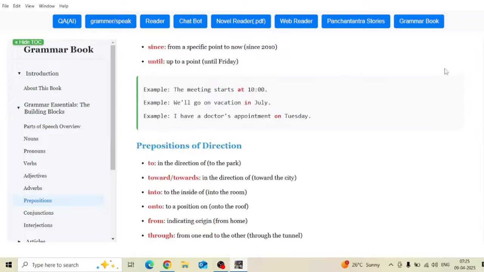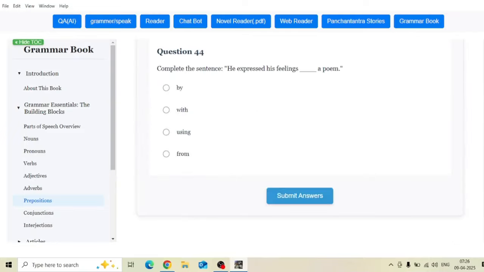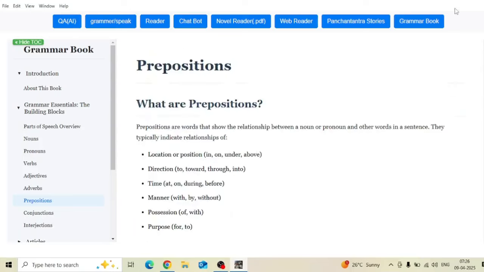And each section comes with a properly formatted theory. They are color coded so that you can easily remember them. For example, here it is color coded, so you can easily remember them. And once you submit the questions, it will show you the correct answers along with explanations. That's all about the grammar book.